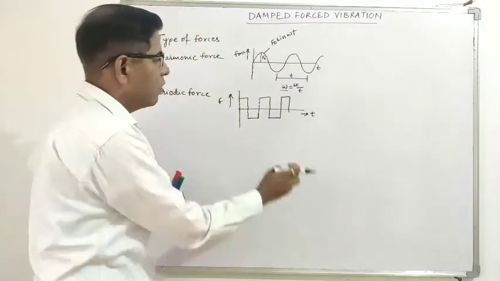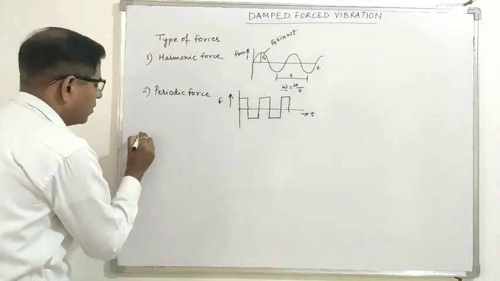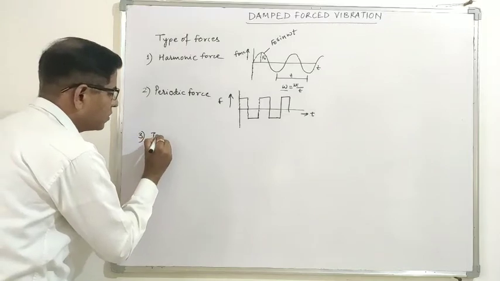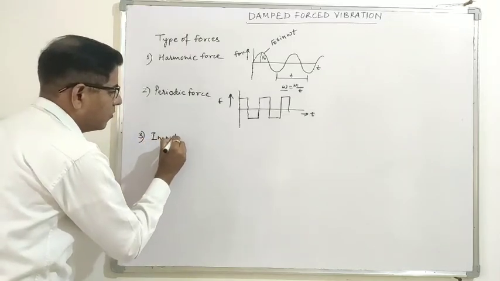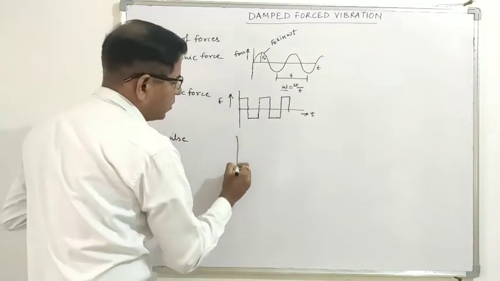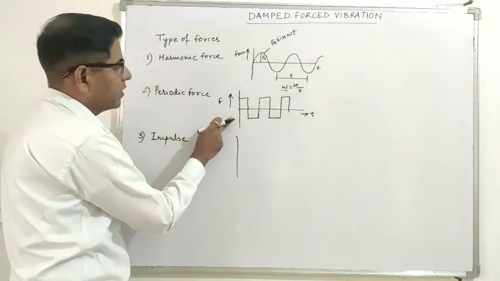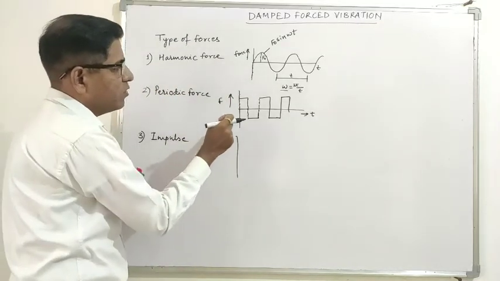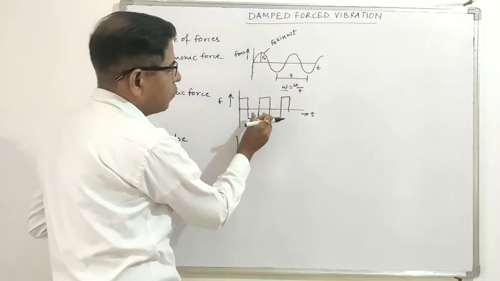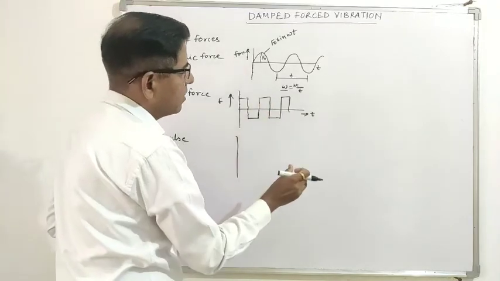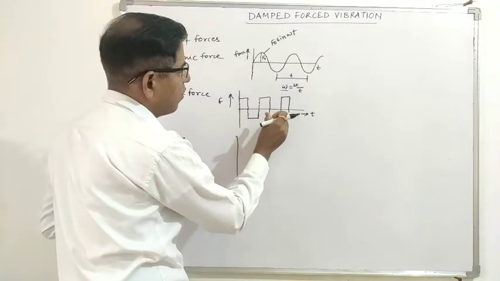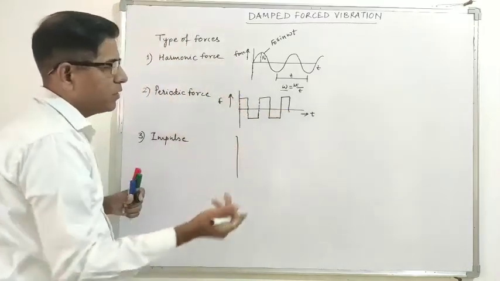And the third one is impulse force, which is non-periodic. In the first two cases the nature of the force repeats after a certain interval of time, so both are periodic forces.